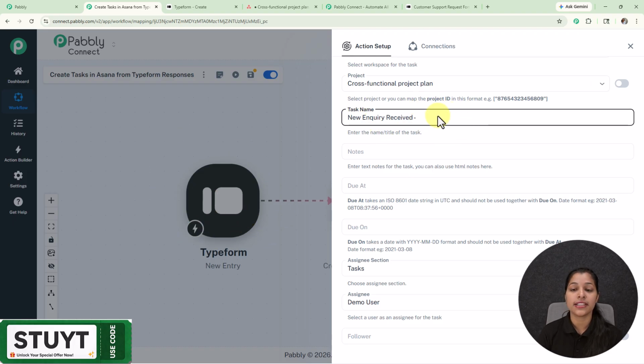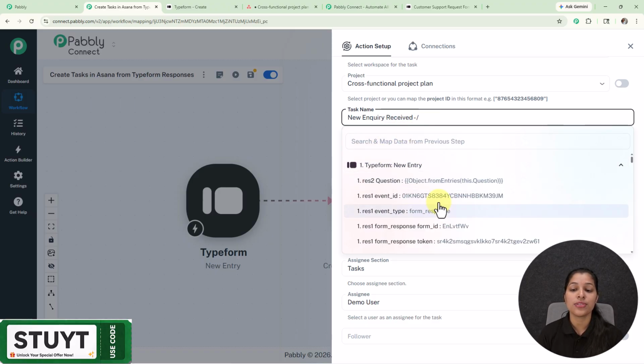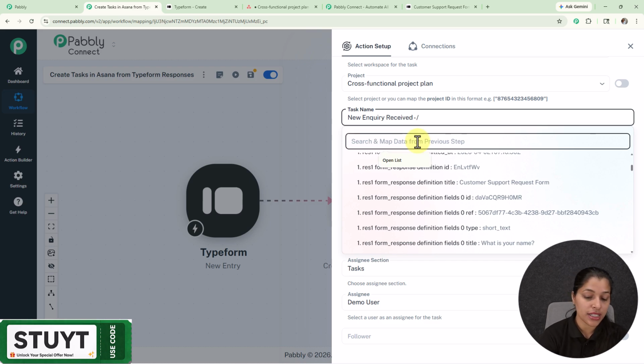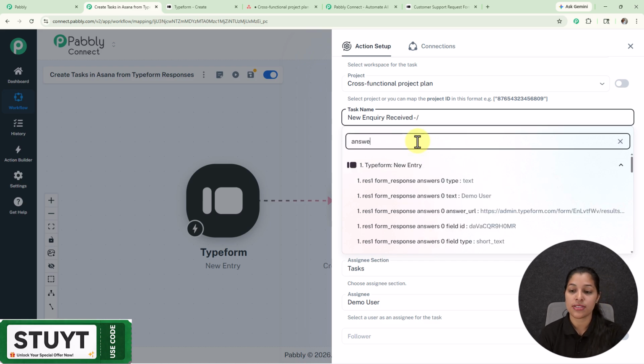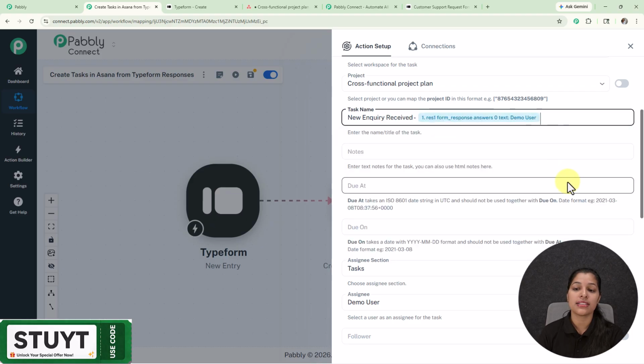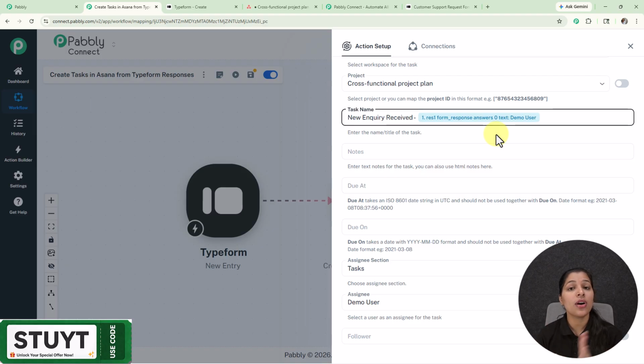You just have to select the field which you want to map, and type the slash symbol, and here we are getting a previous application, that is Typeform. From the response of the Typeform, I'm going to map the name of my lead. Now let me search for it, and here you can see that I'm getting the name which I have mapped, and now this field is dynamic, meaning you don't have to change it again and again. It will be automatically replaced as a new form submission is received.